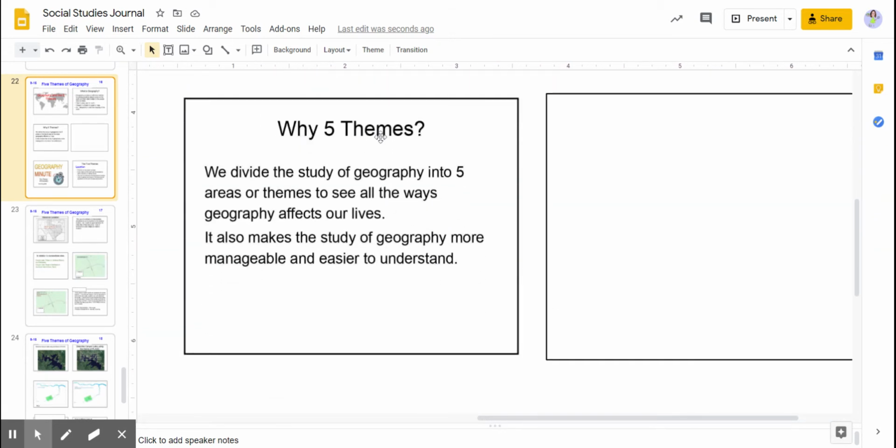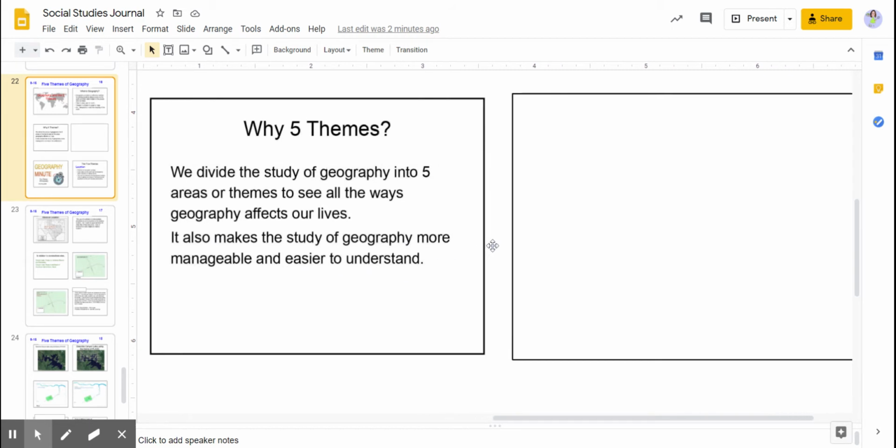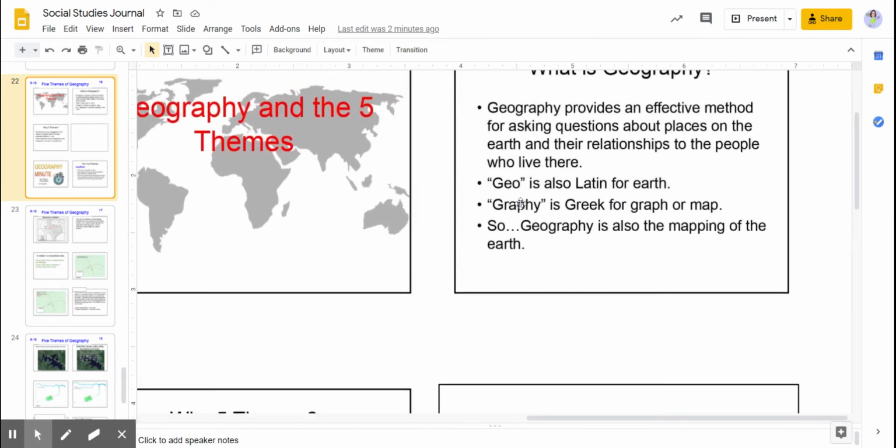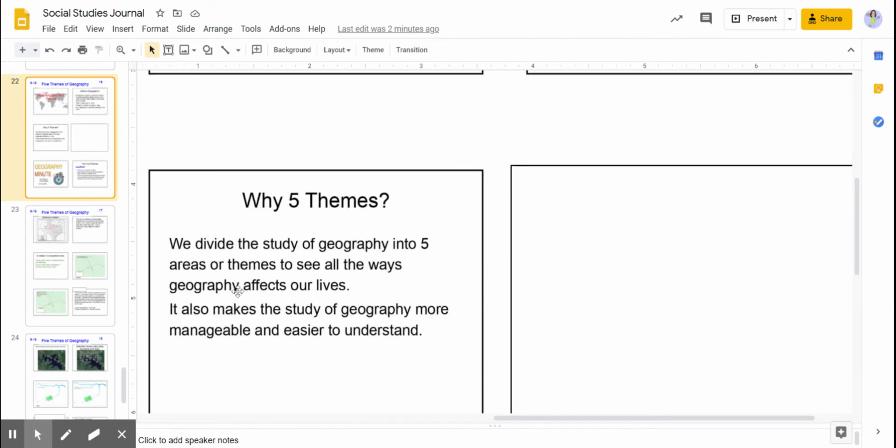Why 5 themes? We divide the study of geography into 5 areas or themes to see all the ways geography affects our lives. It also makes the study of geography more manageable and easy to understand. So, think, what does geo mean? Earth. What does graphy mean? Map or graph. So, map of the earth. And we divide it into 5 themes because it makes it easy to understand.